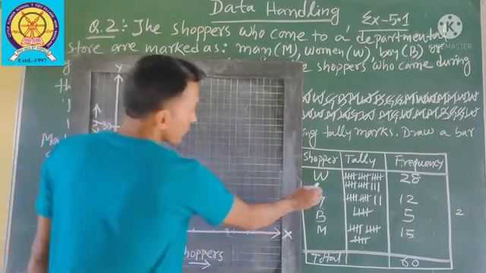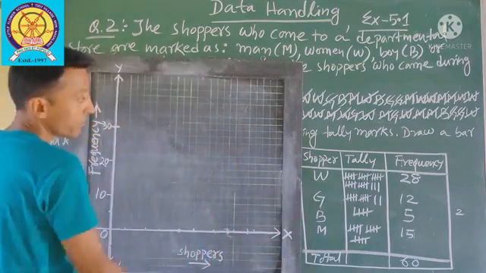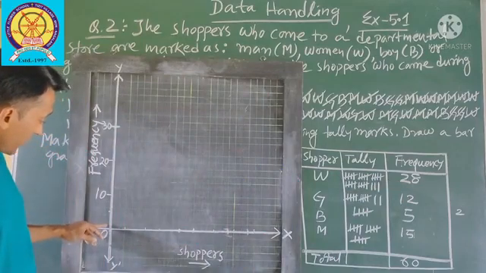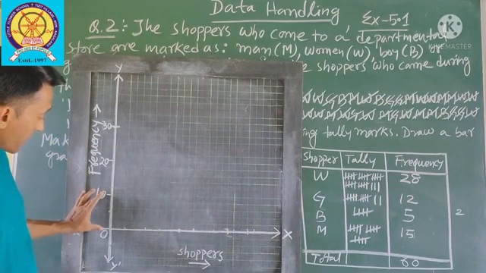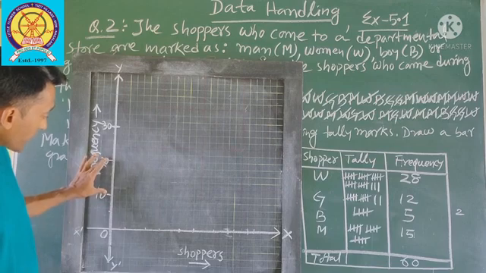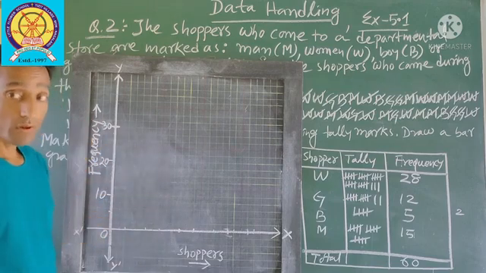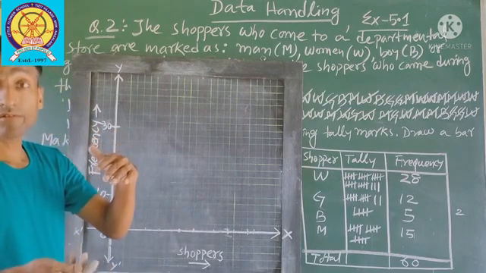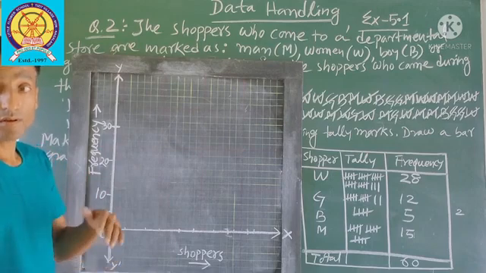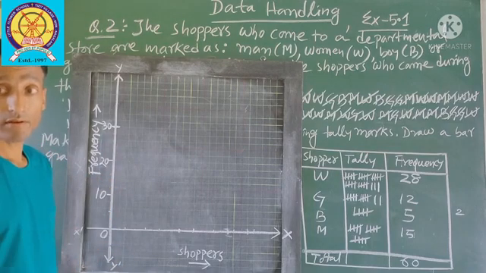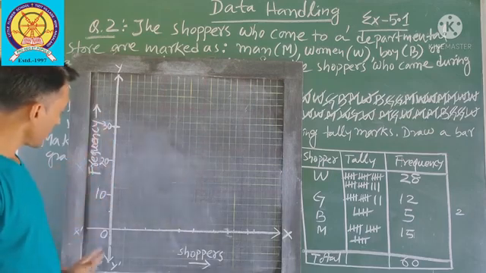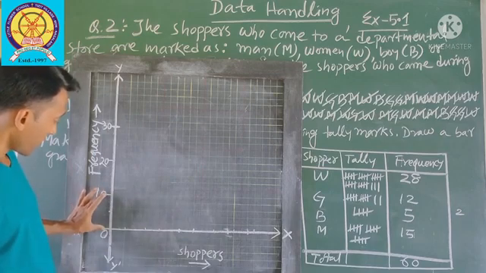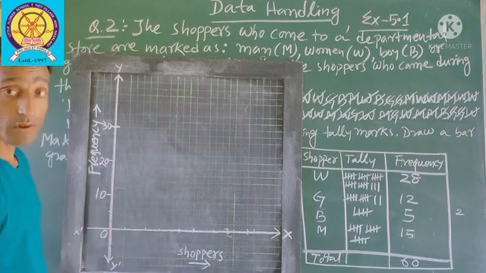So first shopper, you see women. Women, how much frequency? 28. So I have taken here 5 small squares as 10. Next 5 small squares again 10. So in your graph book you can take 10 small squares as 5, or 5 small squares as 1. You can take 10 small squares as 1 also in your graph paper.